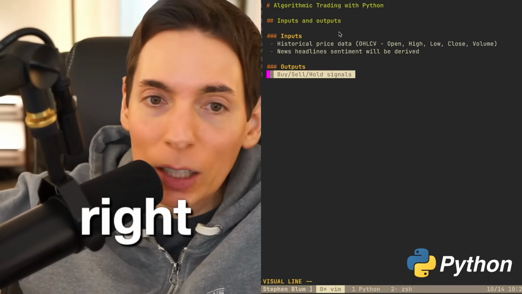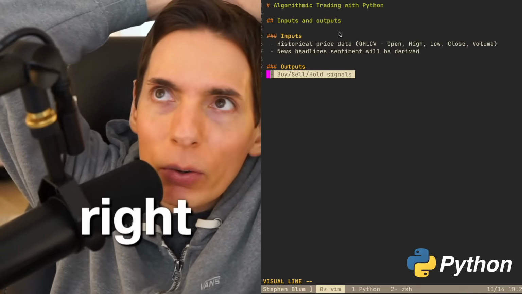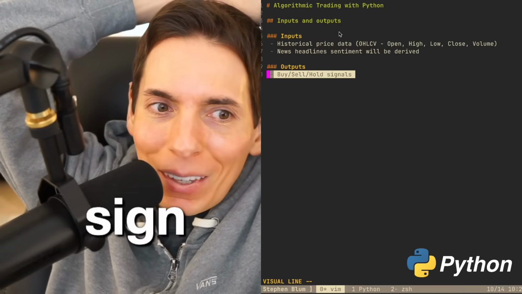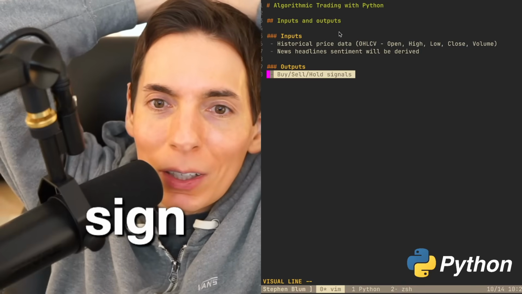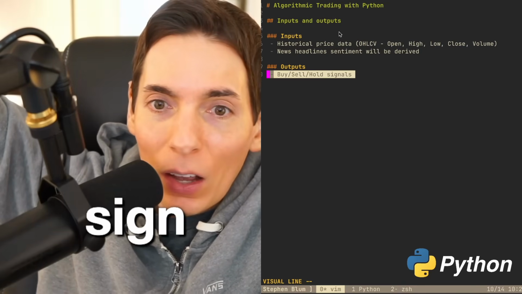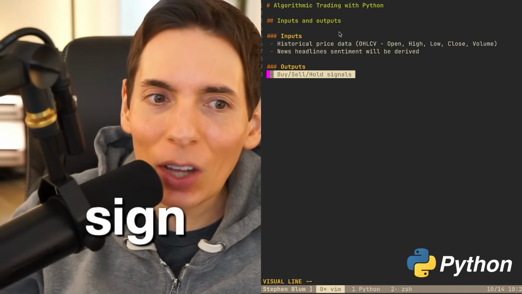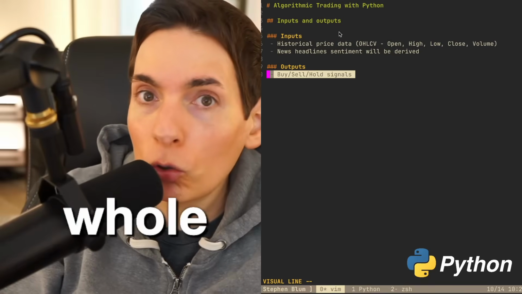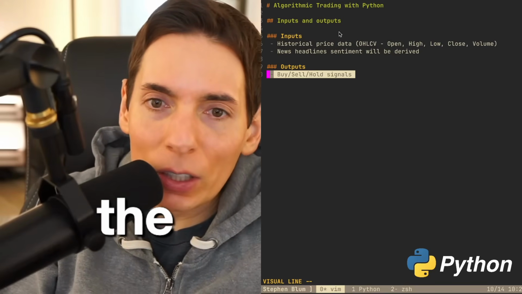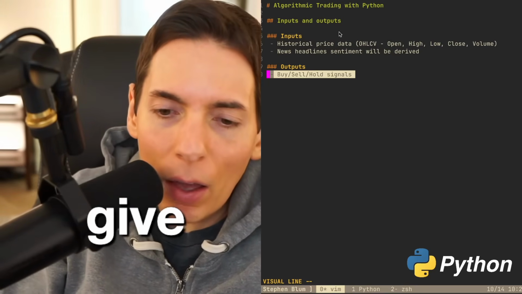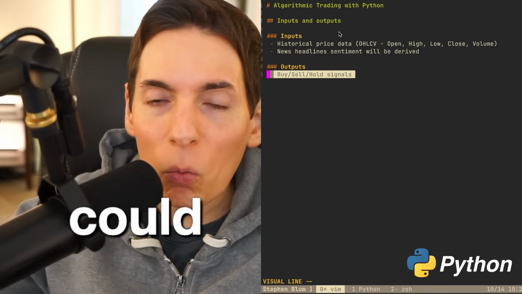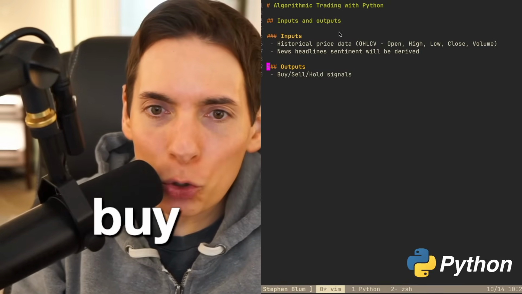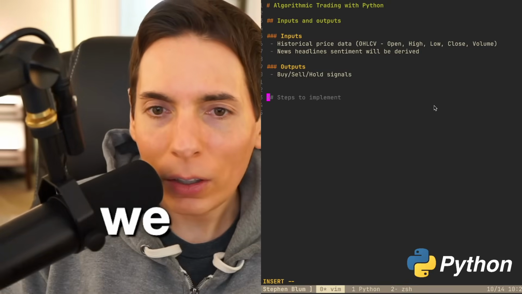I was thinking about this this morning. I'm like, what are we going to do? How are we going to build our trading algorithm? What is that going to look like? We could have a whole bunch of different outputs, a whole bunch of signals on how the model will give us instructions on what to do next. I was thinking, we could do binary, like buy and sell, but what if there's a moment where we don't want to buy or sell? Maybe we want to be holding, right? So I was thinking we can have a tri-state. It'd be a tri-state.